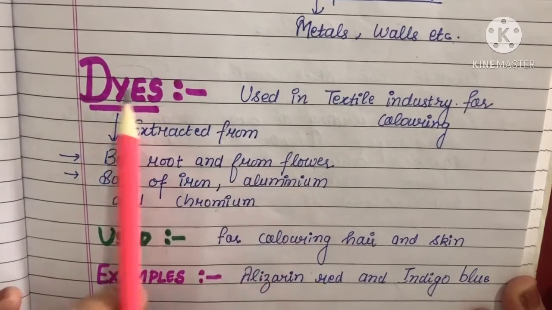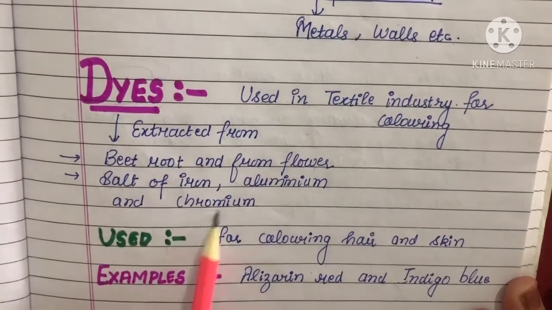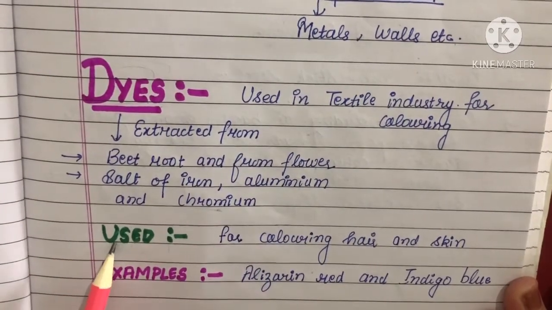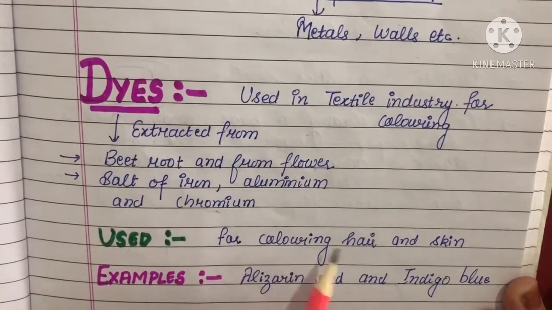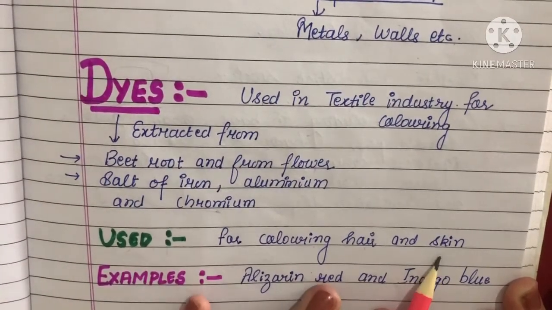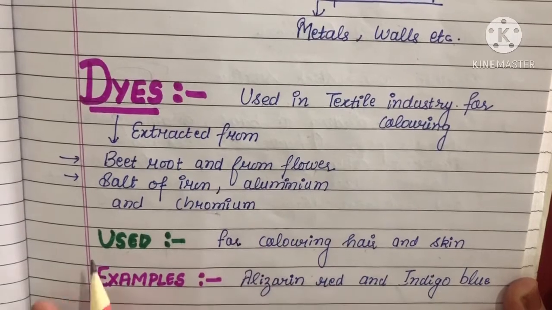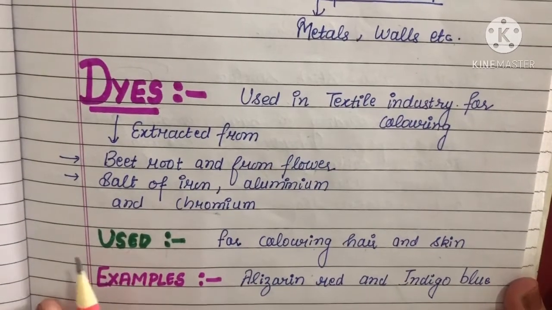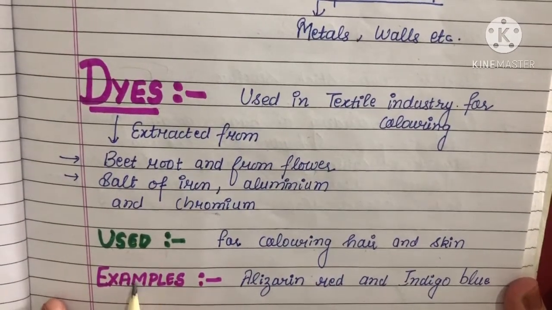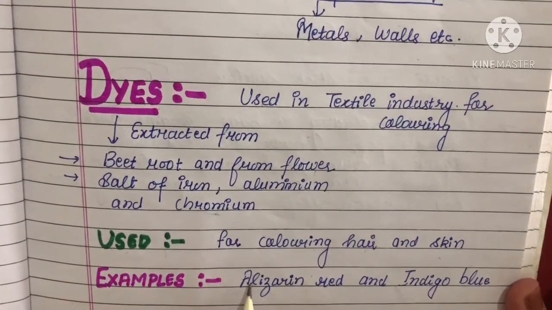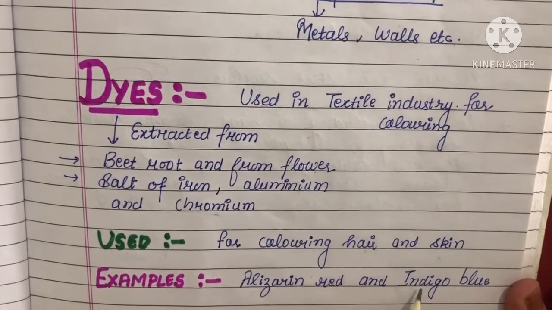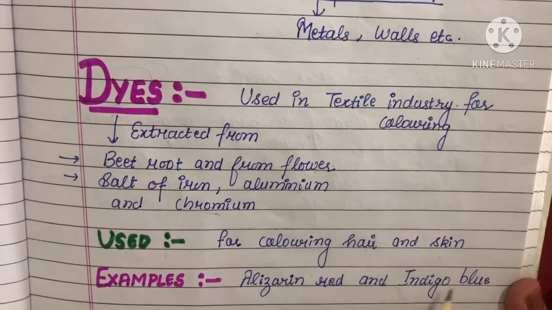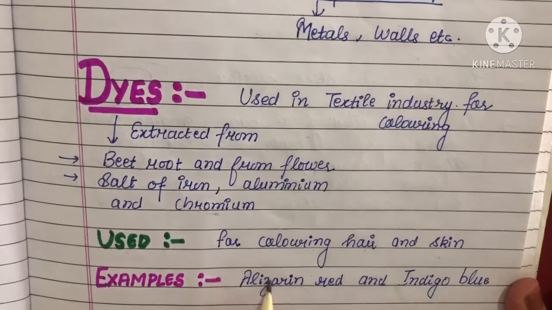So we get dyes from these. Dyes are used for coloring hair, skin, and also cloths. So these are the uses of dyes. Next are the examples of dyes. First one is alizarin red and second one is indigo blue. These are the two dyes that are mentioned in your book.